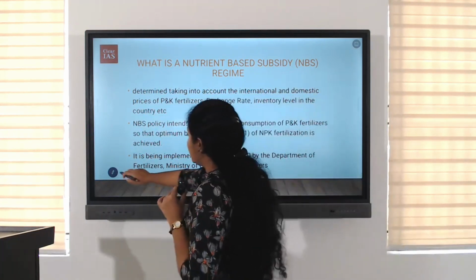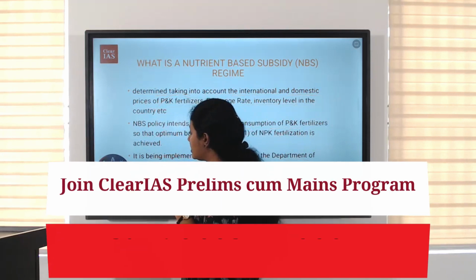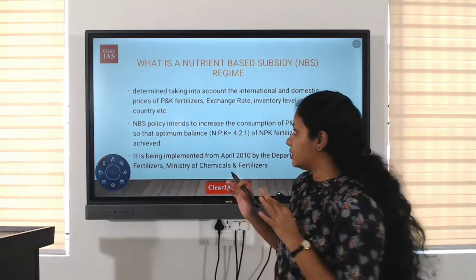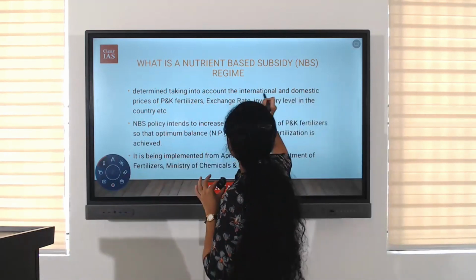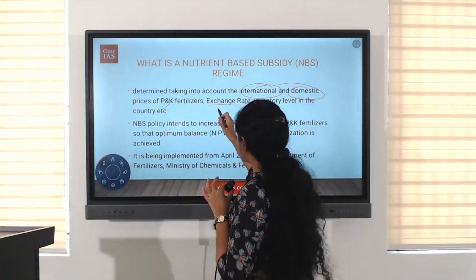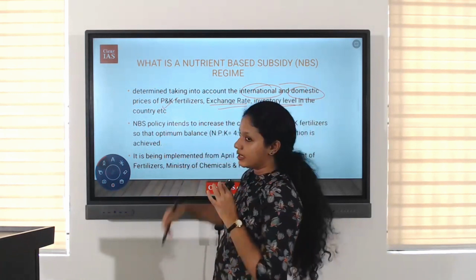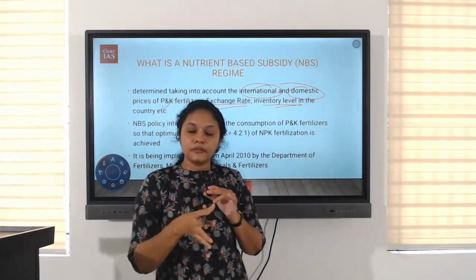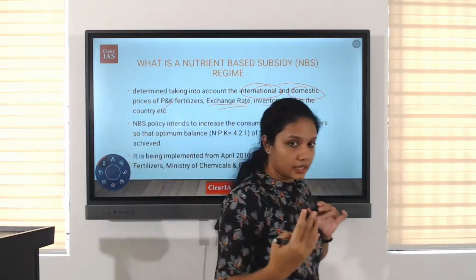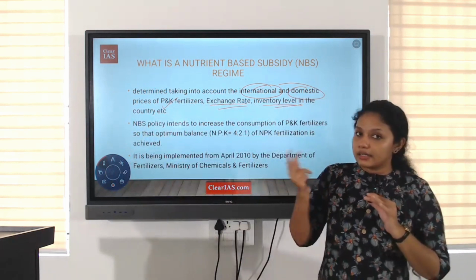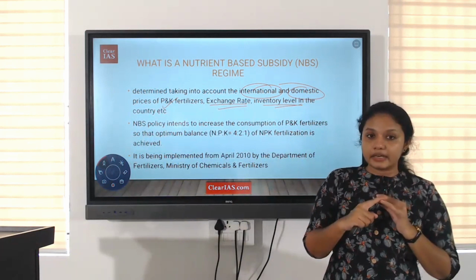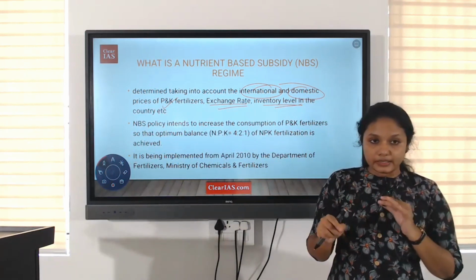Okay, now some criteria or events are taken into consideration when the subsidy is calculated. Determined taking into account the international and domestic prices of P&K fertilizers, exchange rate, inventory level in the country, etc. What is the leftover from the last? That is the inventory. Okay, inventory level, what is the exchange rate of the currency? What is the international and domestic prices of the fertilizers, etc. are considered while deciding the price of the fertilizer or subsidy.